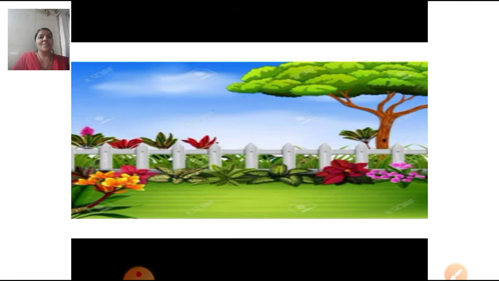Here we can see beautiful flowers and trees, and they increase the beauty of the garden. So many people go to the garden to enjoy and to walk. Even some people like to do exercises in the garden.